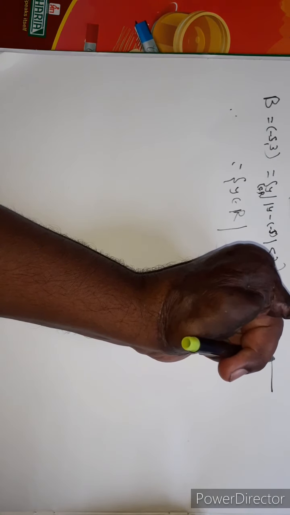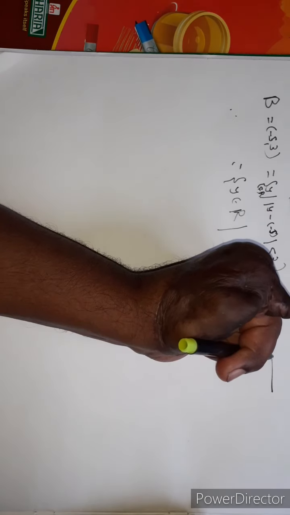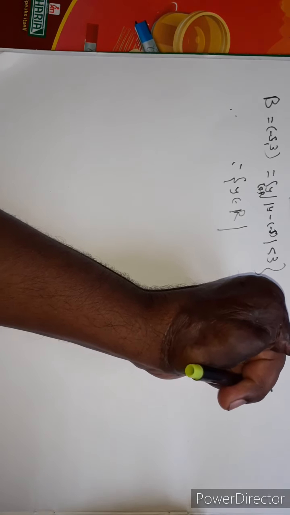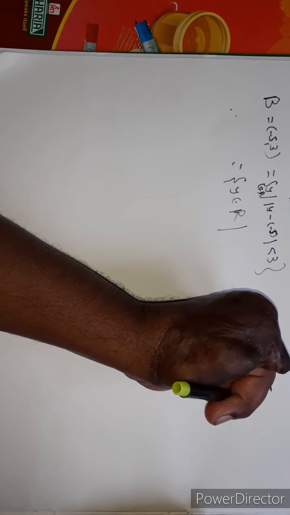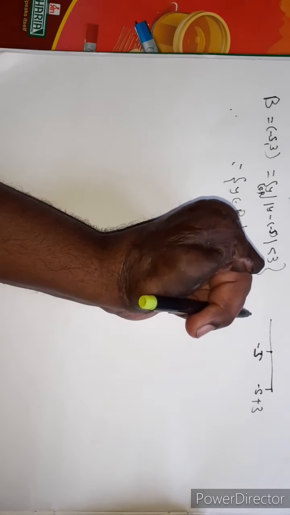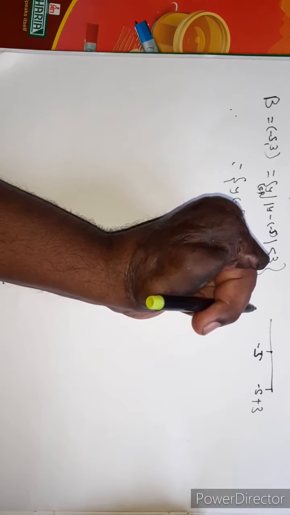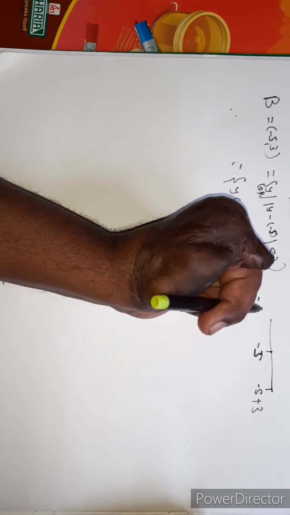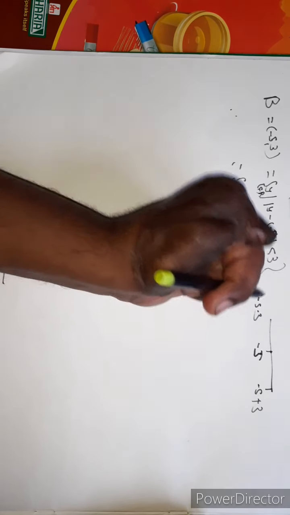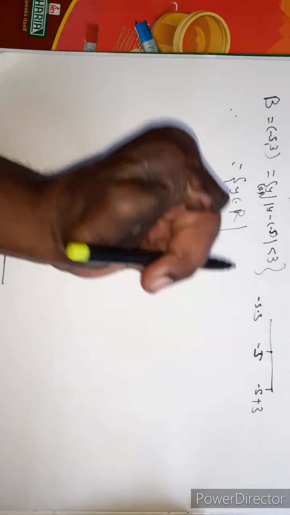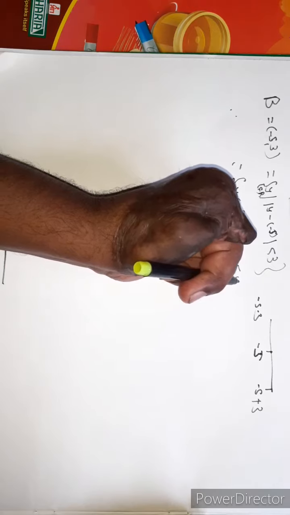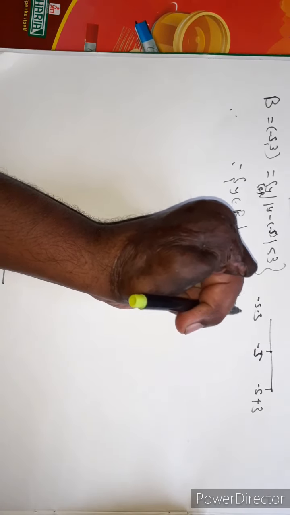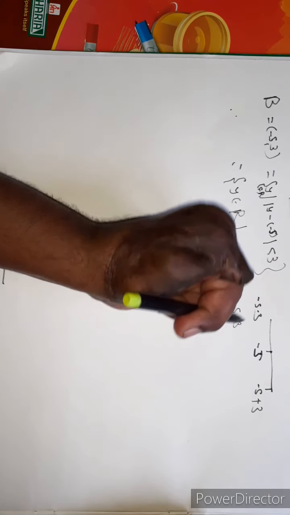Therefore, this set consists of all real numbers which lie before minus pi plus 3 and after minus pi minus 3. Therefore, y belongs to R, minus pi minus 3 is less than y is less than minus pi plus 3.